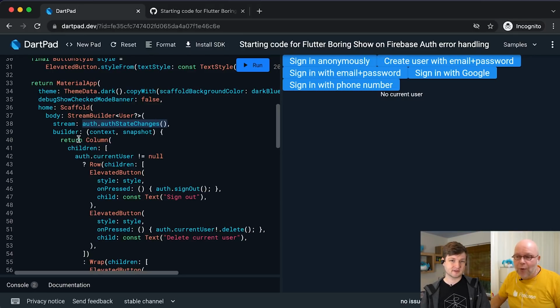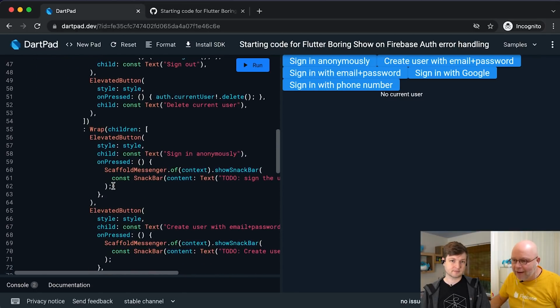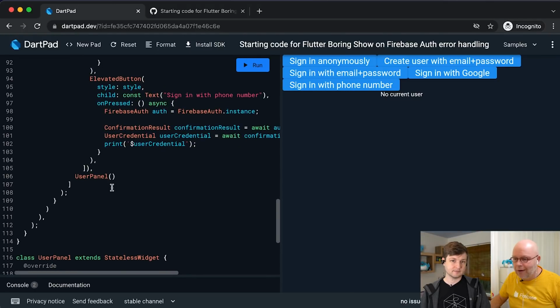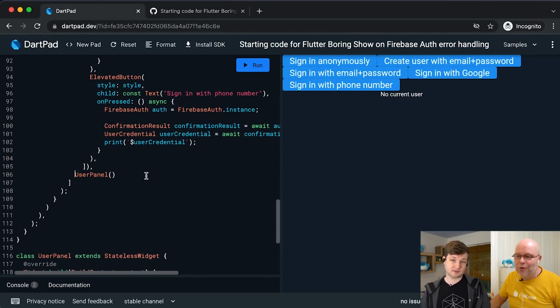I do show a UI when there is a user. So here you can see that I have a builder which listens to this stream, and then you see that we check auth.currentUser. And if that's not null, we show one UI, and somewhere below here, if it is null, we don't show anything. But we do show a user panel. That's actually what I wanted to show you.